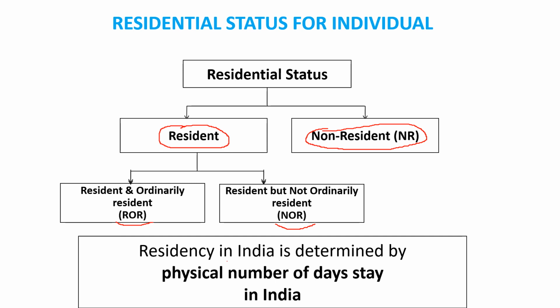Okay, residency in India is determined by physical number of days stay in India. So जितने दिन इंडिया में रहा है, कितने दिन इंडिया में रहा है ना, उसके ऊपर डिपेंड होता है कि whether this person is resident, non-resident, ROR और NOR. Clear? Understanding? तो वो कितने दिन होते हैं, है ना? How many days he need to be there in India, outside the India, that will decide the residency of a citizen. Understanding? So वो क्या rules है, किस rules के हिसाब से हम उसे resident कहेंगे, उसके residential status हम decide करेंगे, है ना? That is most important.